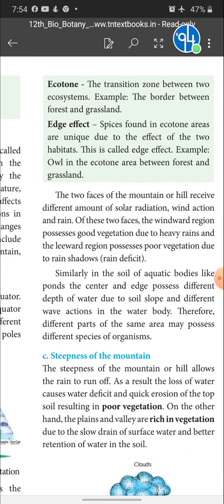Then similarly, in aquatic bodies like ponds, the center and edges possess different depths of water due to soil slope and different wave action in the water body. Therefore, different parts of the same area may possess different species of organisms.